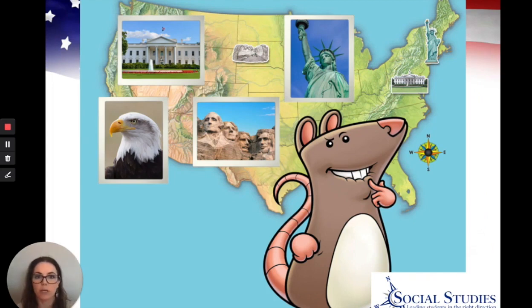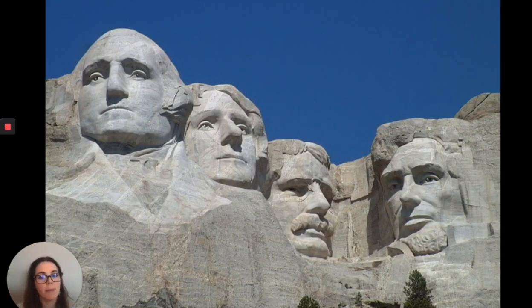First up, here's a look at the United States. We talked about Lady Liberty, or the Statue of Liberty, in New York, the White House, and where Mount Rushmore is located, and you can see these larger pictures as well. Do you remember what this gigantic monument is called? That's right, it's Mount Rushmore.